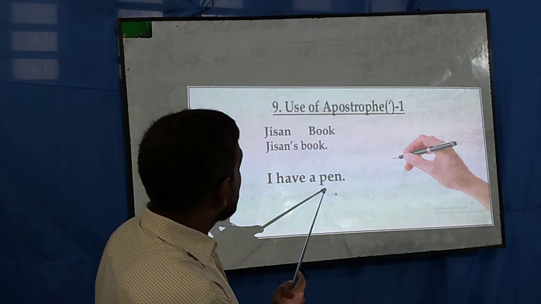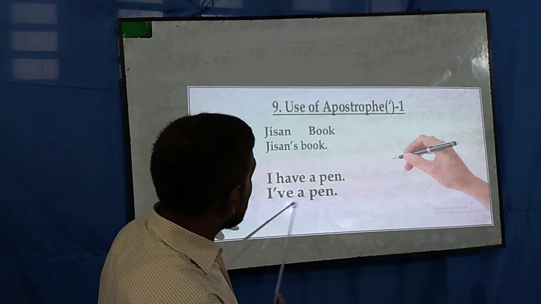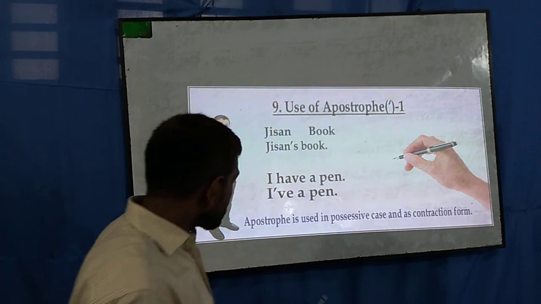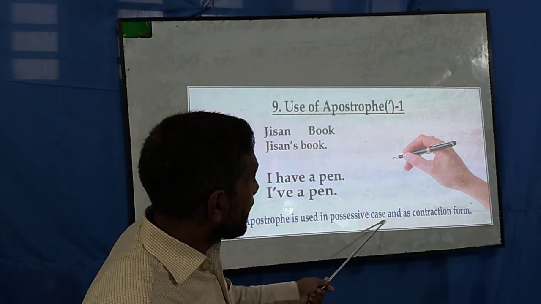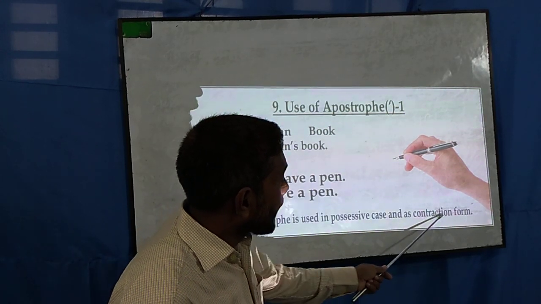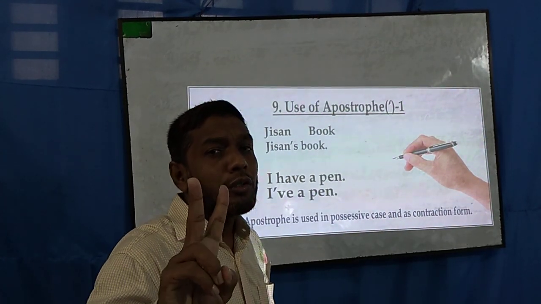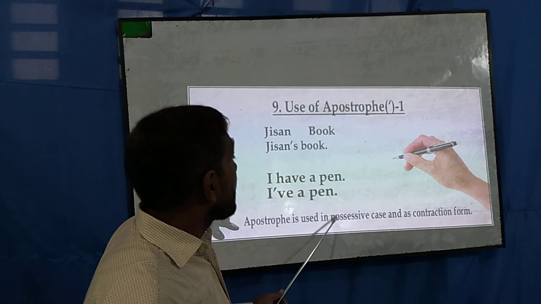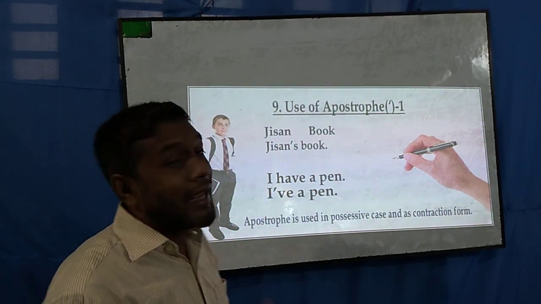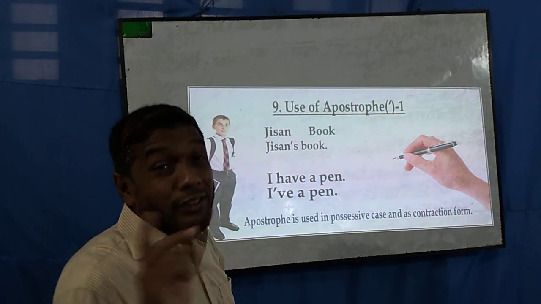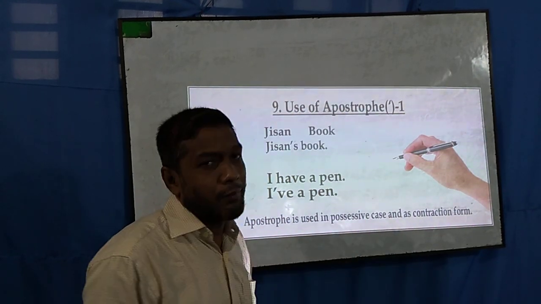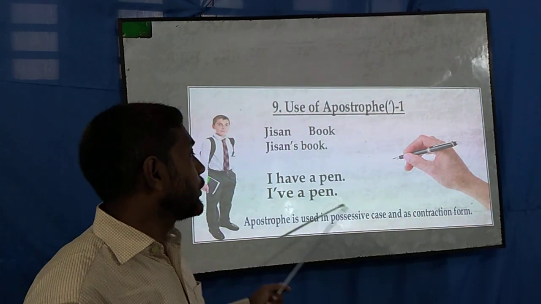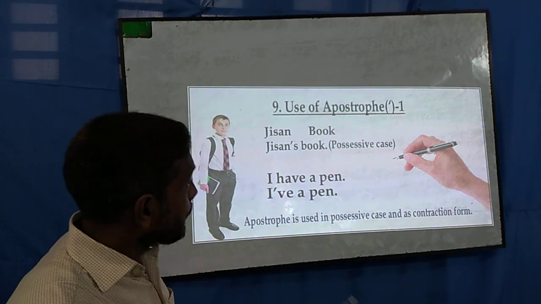I have a pen. So apostrophe is used in the possessive case and in contraction form. Two rules together: to make the possessive case, or to make a contraction of the auxiliary verb, we must use an apostrophe.